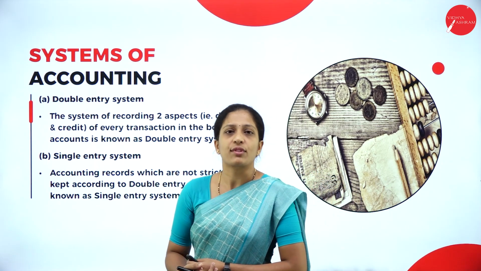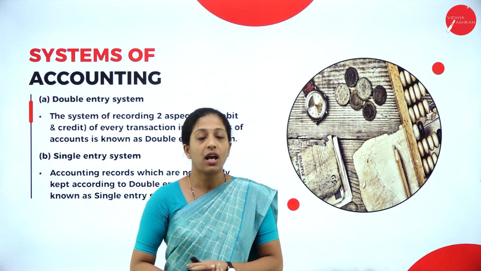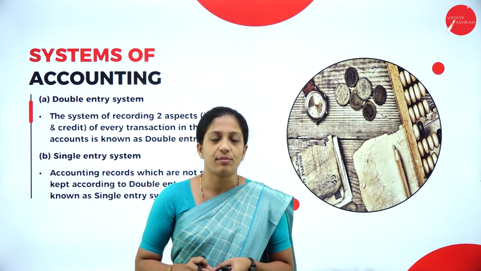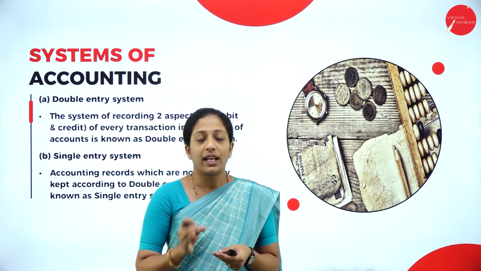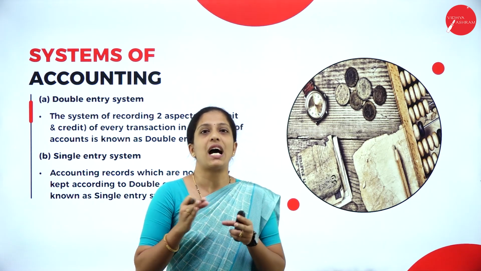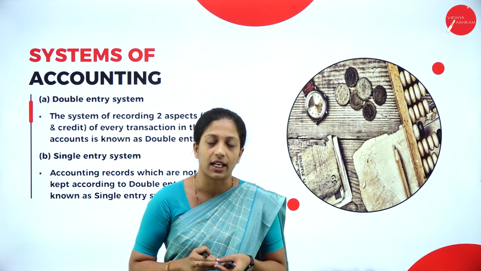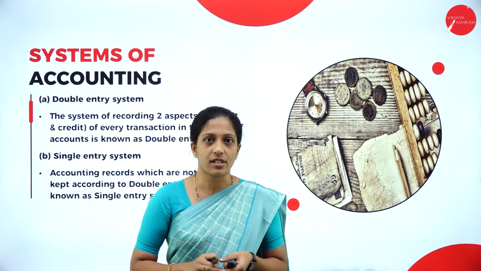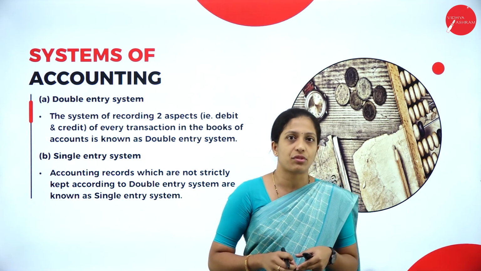So mainly we have two systems of accounting, that is double entry system and single entry system. Now what is this double entry system? So it is called as complete system of accounting, wherein we are going to record both the aspects of debit and credit in a particular transaction. That is called as double entry system. So whatever the system we are following today, that is double entry system.